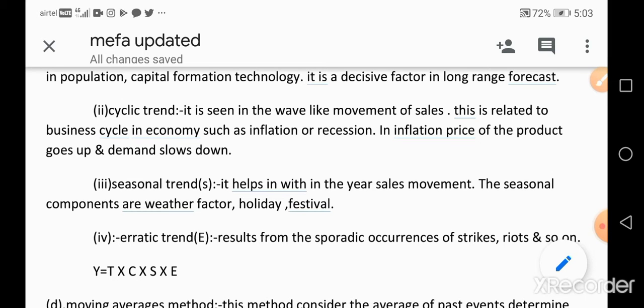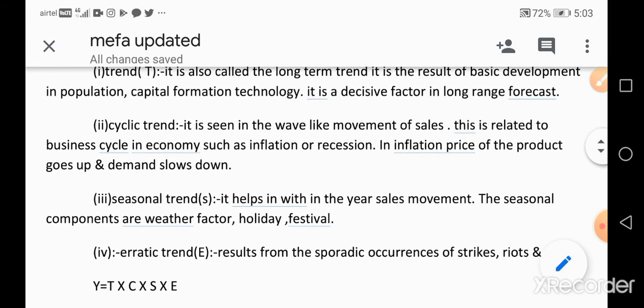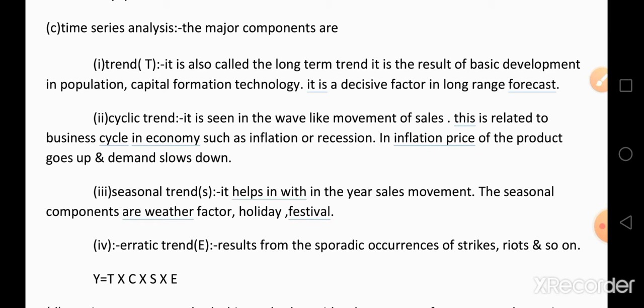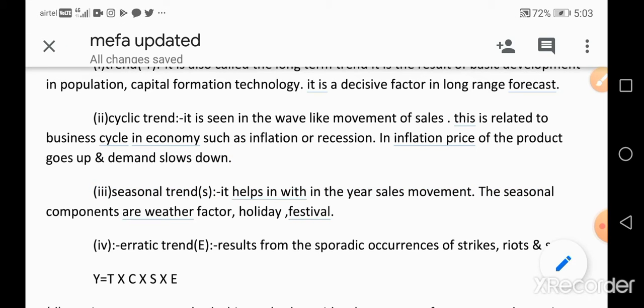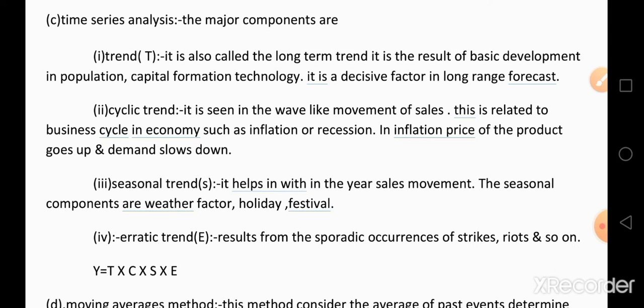This is called a cyclic trend. This is related to the business cycle in the economy, such as inflation or recession. If the company is in inflation, the price of the product goes up and demand slows down. Depending upon the business life cycle, the demand for the product changes, so that is called a cyclic trend.